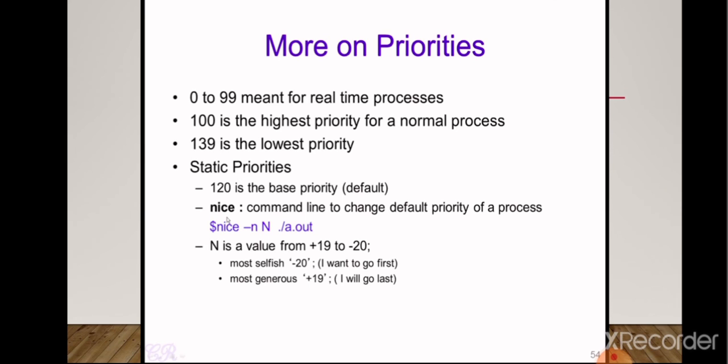If you would like it to be processed earlier, then we can reduce the value. The n value ranges from -20 to +19. We can give -20 as the most selfish, if you want it to run first, and +19 as the most generous process, which says that I can wait till the last, until everyone is finished. So this was all for my presentation. Thank you.